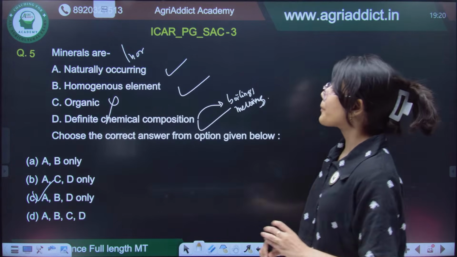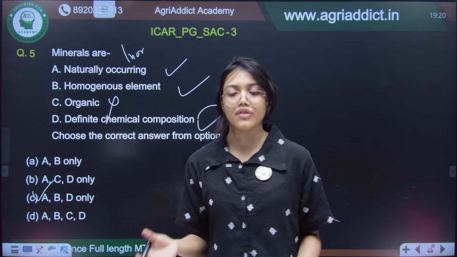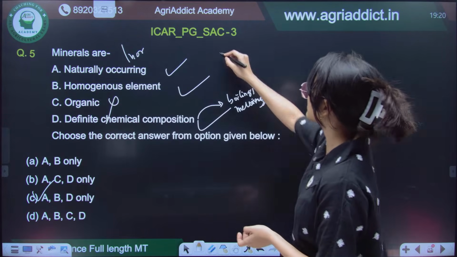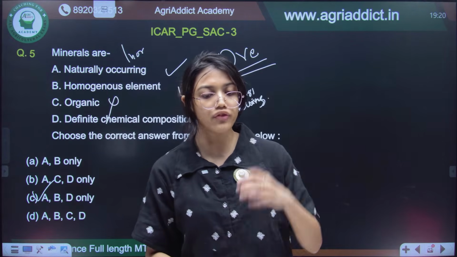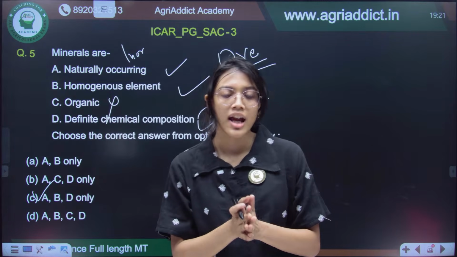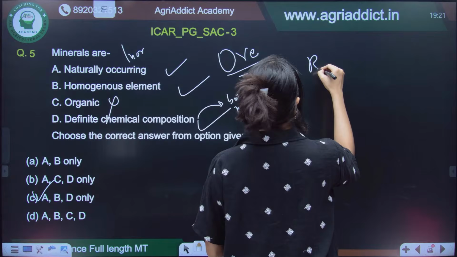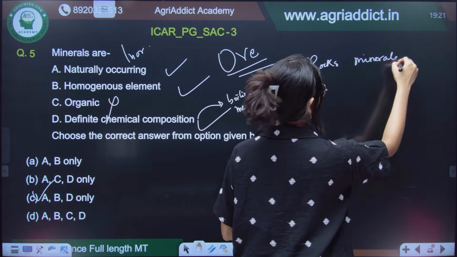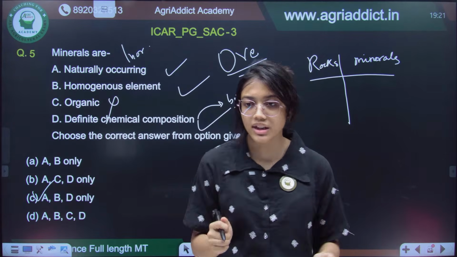Good. Can you tell me, when several minerals occur together, what is it called? Several minerals occurring together is called an ore of that particular element. Suppose we have an ore of iron, and from there we can extract the iron mineral. And can anybody tell me the difference between rocks and minerals? This is also a very important concept of pedology. Rocks are made up of one or more than one minerals.